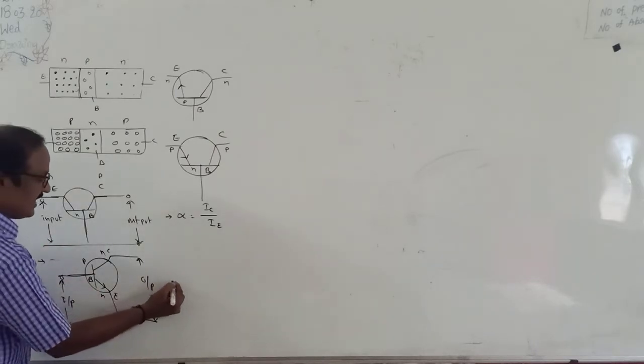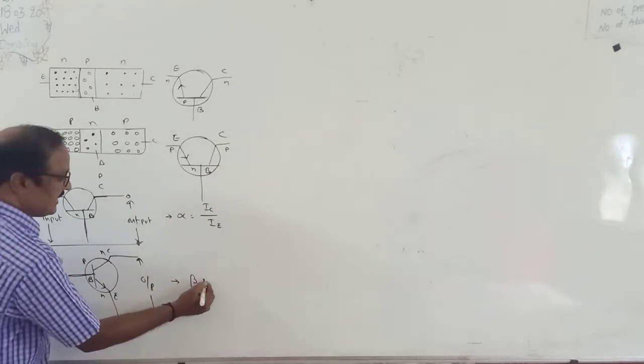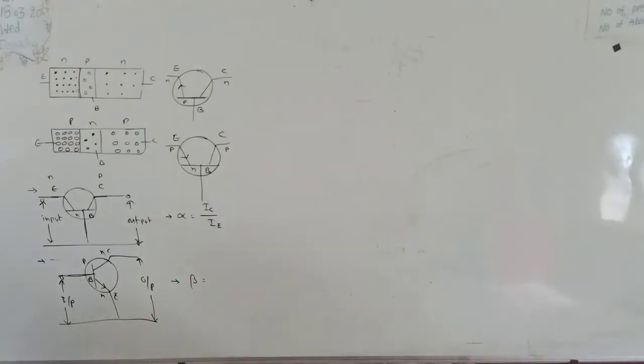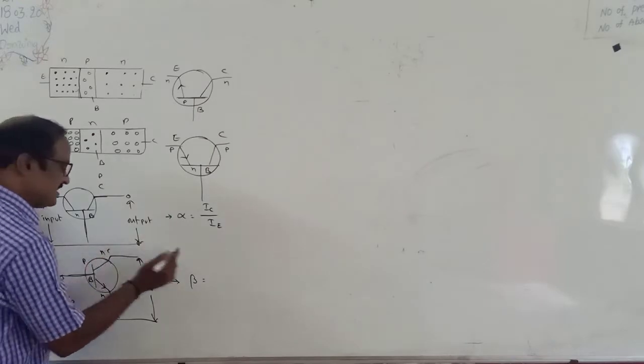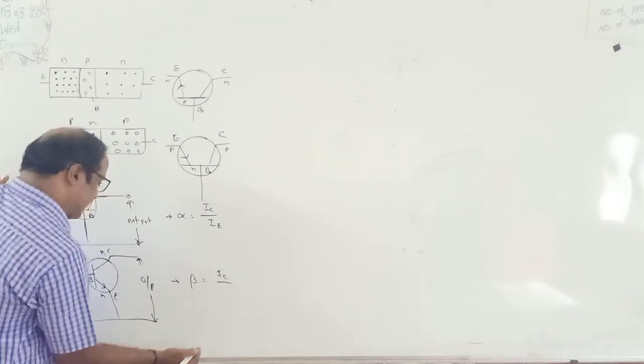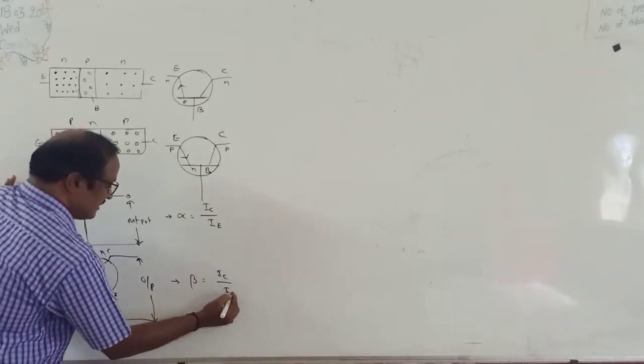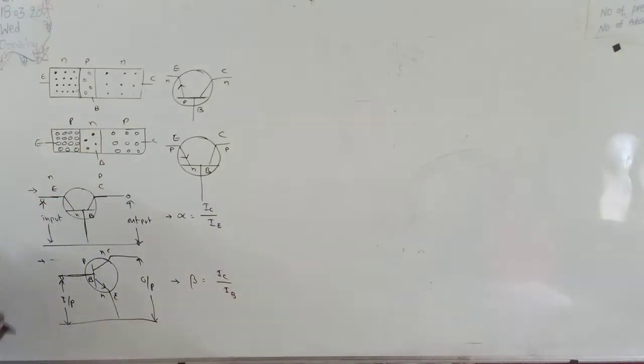Here how do you define the current gain? Current gain beta is equal to the ratio of output current to input current. Output means IC and input current is IB, so beta is IC by IB, or delta IC by delta IB. Again, in case of common collector configuration, current gain gamma is equal to IE by IB.